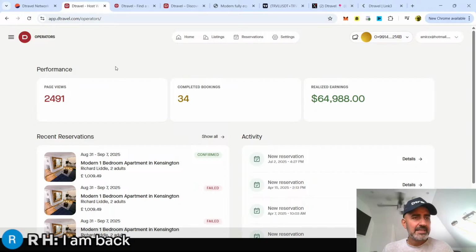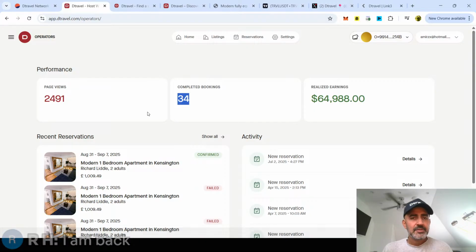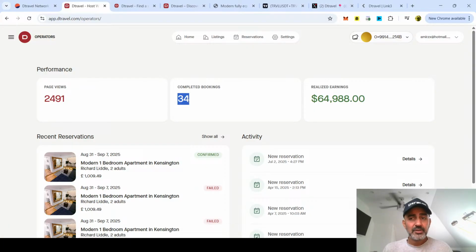This is my back end. Nothing's changed. It's still the same. This is my almost $5,000 of realized earnings in the last 4 years. And I've completed 34 direct bookings using Dtravel. So I can vouch for Dtravel. I know it works.